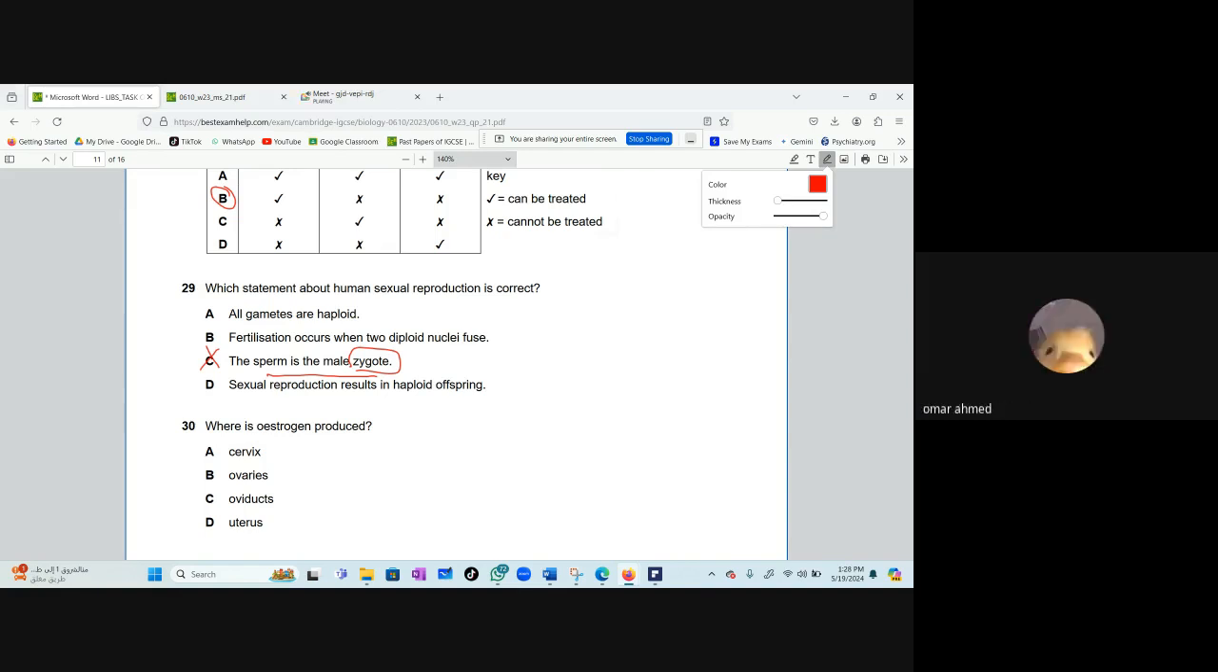D. Okay. Sexual reproduction results in haploid offspring. Is D correct, my dear? You are an offspring. Are you haploid? Do you only have 1 set of chromosomes? No. Okay, of course not. So D is definitely wrong.